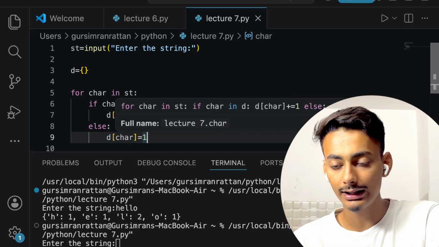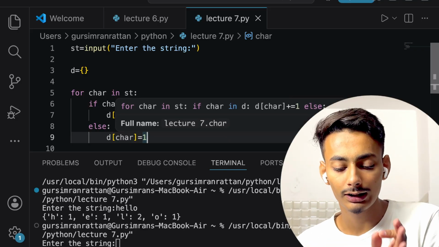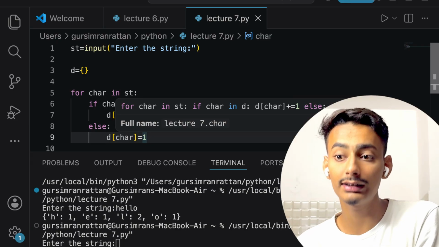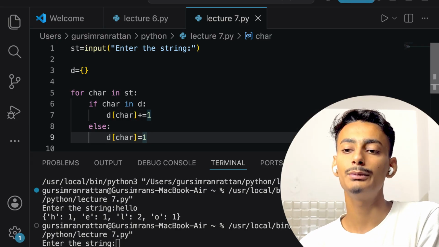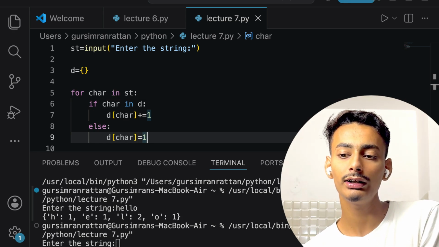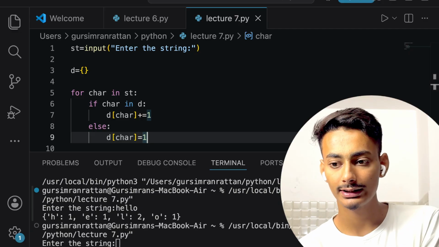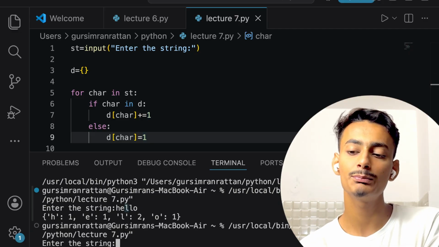Like inside D, char is H, so a key named H will be created and a value 1 assigned to it. Similarly, E is also not inside D, so E is also set to 1, and L is also set to 1. When we use this, first L is being set to 1.